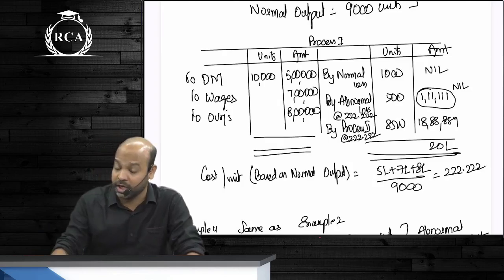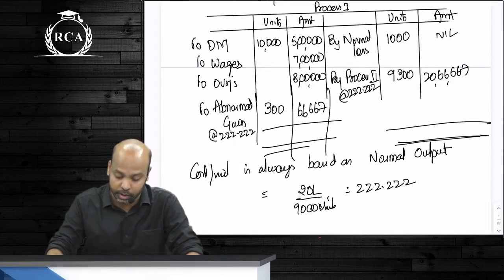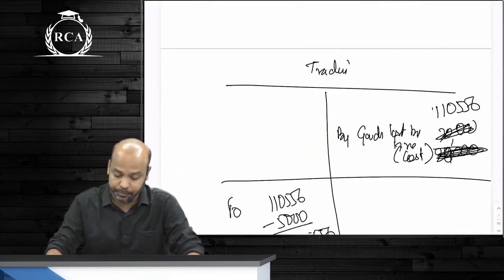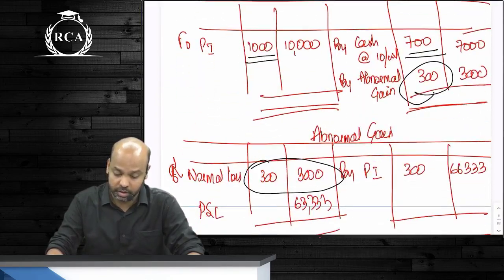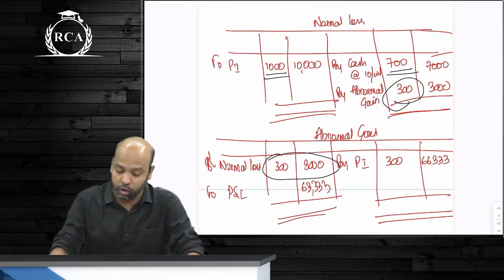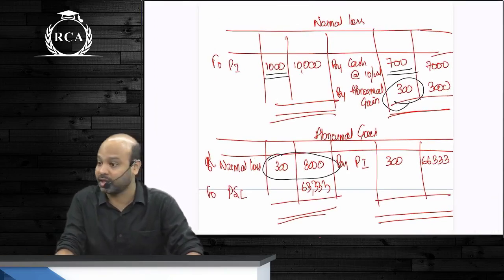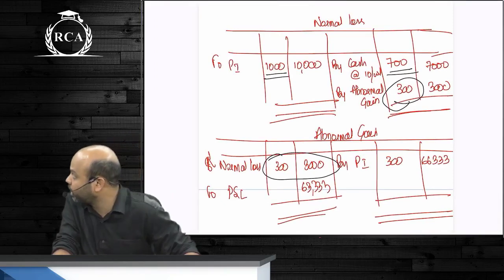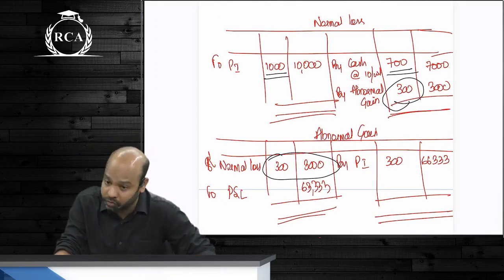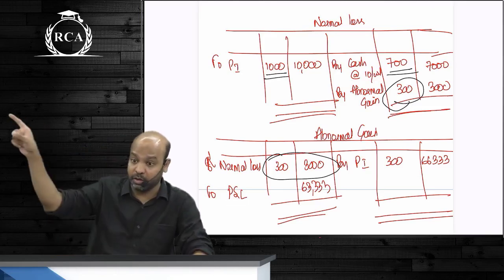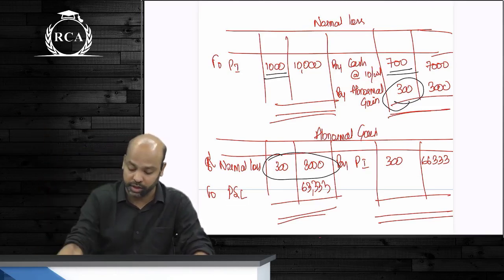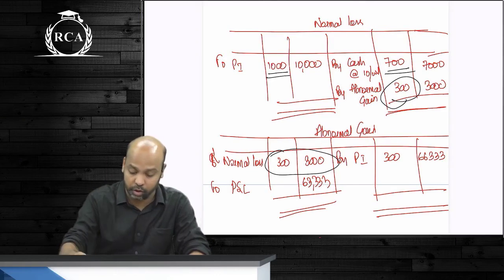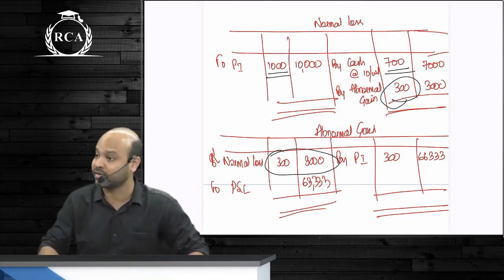So to the extent you are not able to realize scrap value, beta, we adjust that scrap value against abnormal gain. Let's say in this example, beta, the total normal loss was 1000 units, but the amount of actual loss was only 700 units. We did not get scrap value on 300 units only because of abnormal gain. That is why we had to adjust the scrap value of 300 units against the amount of abnormal gain. The balance amount, beta, was transferred to your profit and loss account as net gain.